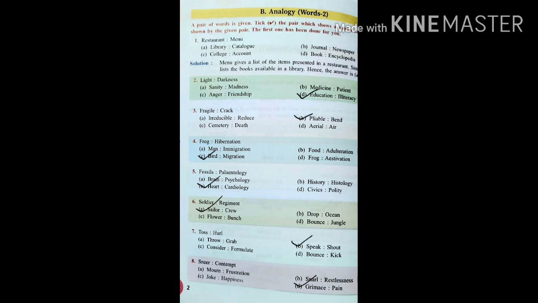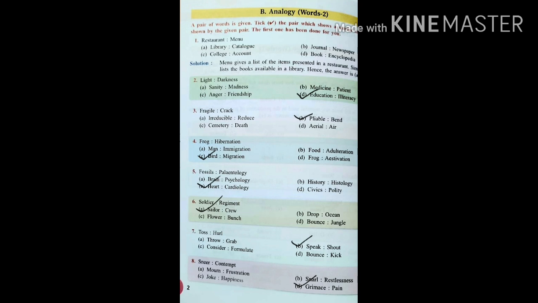Next, let us check the fifth one. Fossils, paleontology. It's very clear and I hope you already got the answer. So the branch of science that studies fossils is paleontology. In the same case, we can understand that heart, cardiology is the right answer because the branch of science that deals with heart is cardiology. So option C.